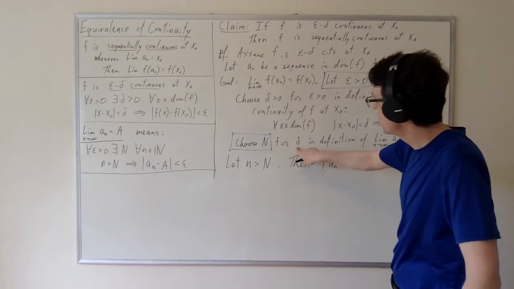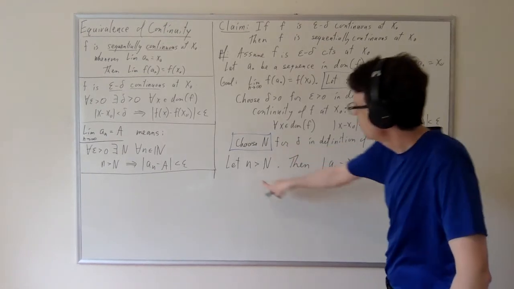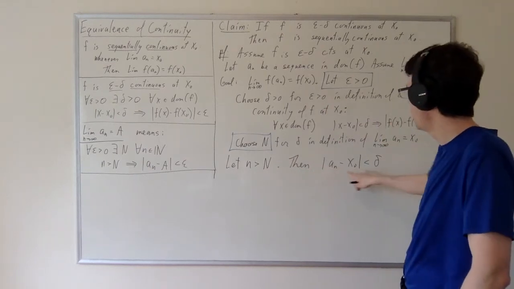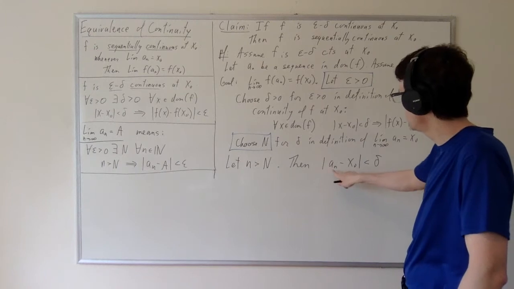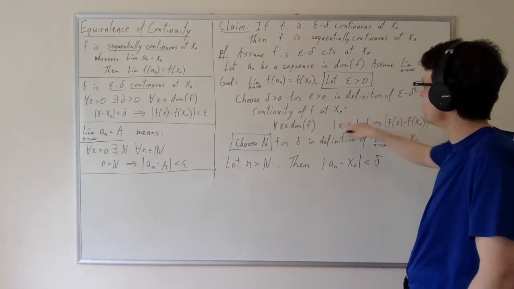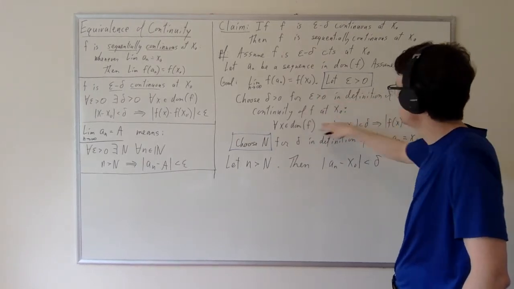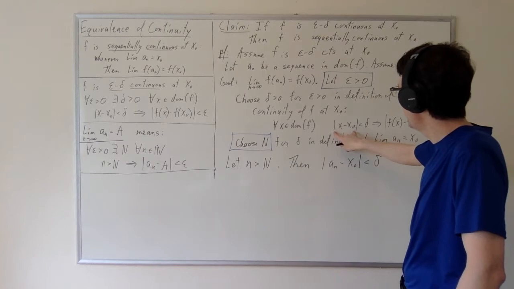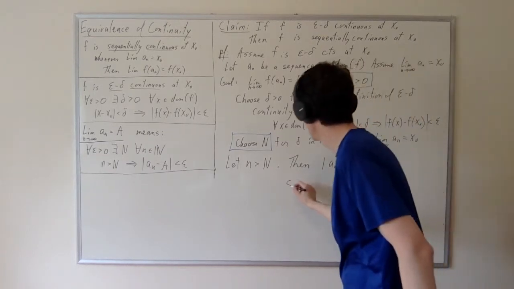So basically, when n exceeds that, we know that this is less than delta. Now, here's a value less than delta, and it's of the form something minus x naught. But notice that because we've got delta chosen for epsilon in the definition of epsilon-delta continuity, whenever any x minus x naught is less than delta, then we get an equation like this.